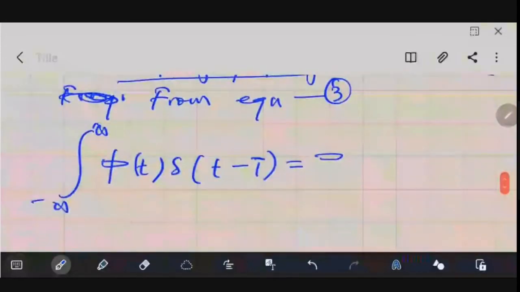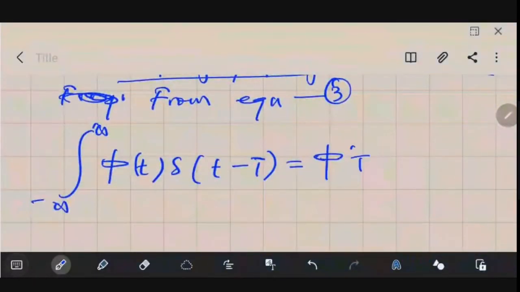So this could be written as phi of capital T, because phi of capital T is independent of small t. This integral is with respect to t, dt.